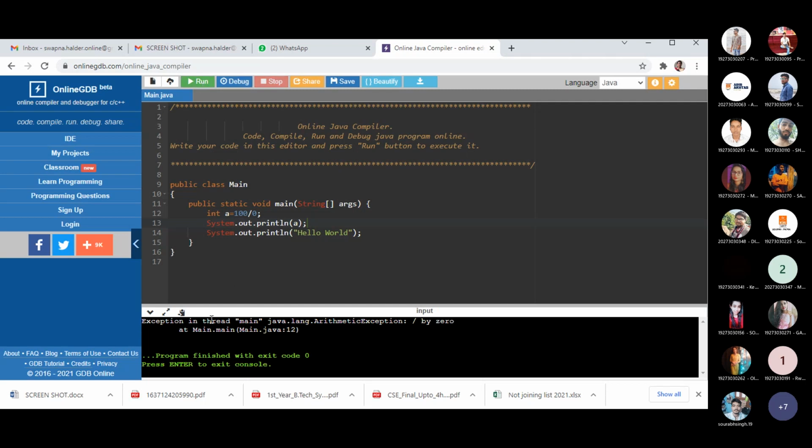Here an exception is thrown from the main method, that there is an arithmetic exception, that is division by 0. This is shown on your output screen. Now look at this part, the next SOP statement is exception free. There is no error. But since an exception occurred after executing the earlier line, what is happening here? It will terminate your program abruptly. No other remaining statement or instruction will be executed.